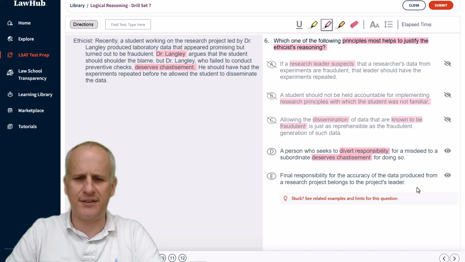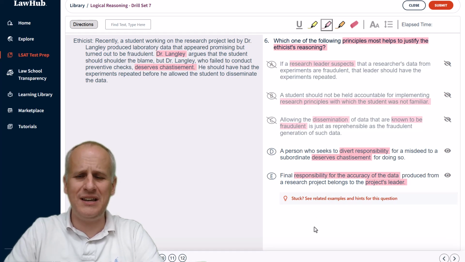Then choice E, final responsibility for the accuracy of the data produced from a research project belongs to a project's leader. Oh, well, the project's leader is Dr. Langley. The research project was led by Dr. Langley, and he's responsible for the accuracy, and we know the data was actually inaccurate.